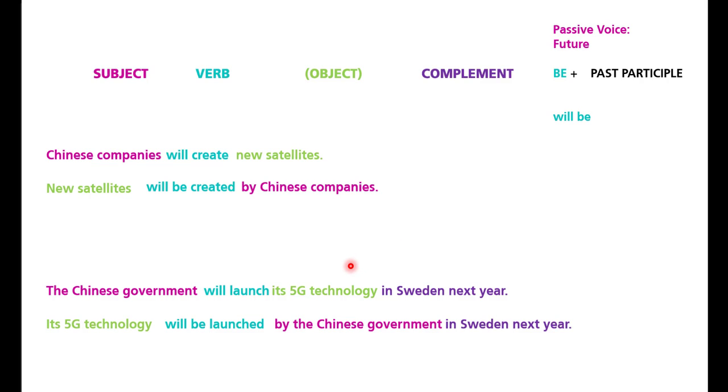So if you pay attention, guys, passive voice, the principal use is to change the emphasis, and what you need to do is to pay attention to the elements of a sentence and try to remember the formulas, the basic formulas. With practice and more practice, you can do it. So I'm going to give you some material so you can practice.